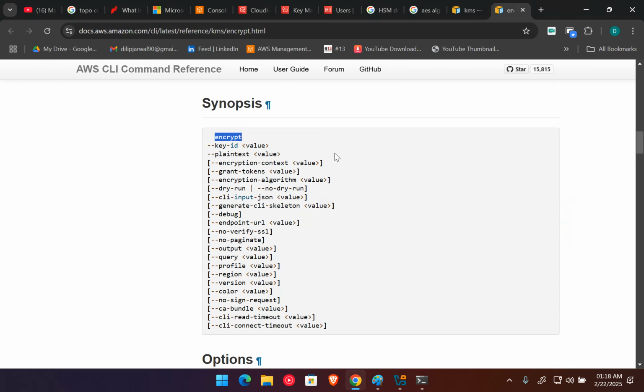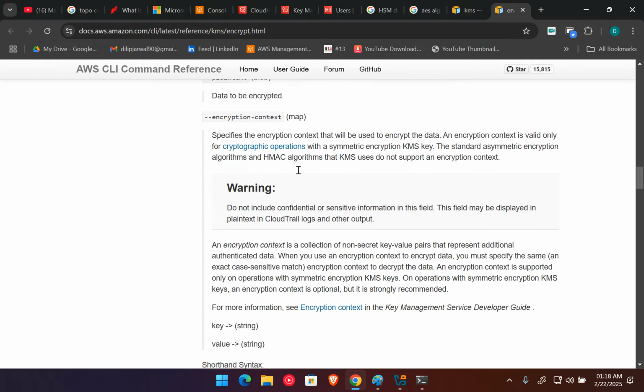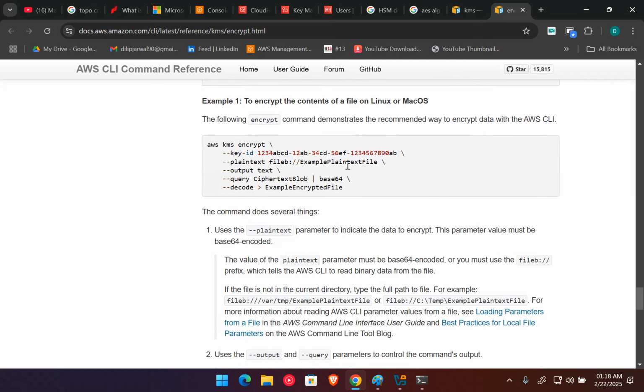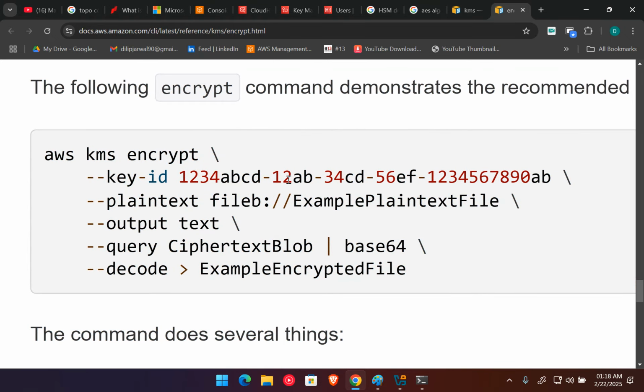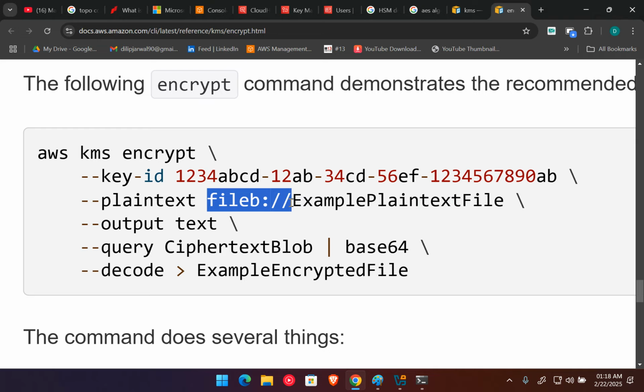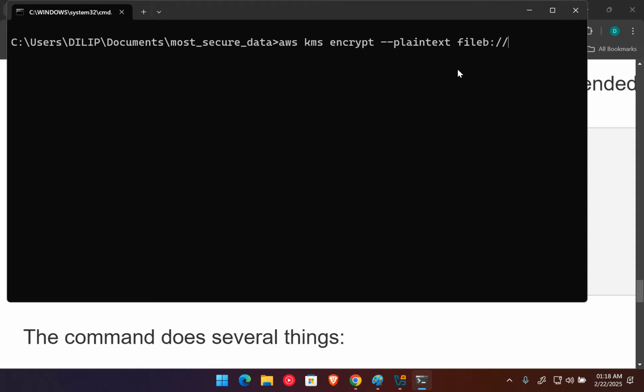So let me use kms encrypt, and then we need to give the key ID and the plaintext, meaning the text we want to give. They also give you an example of this command. So we use the plain aws kms command, and then hyphen-hyphen plaintext. If you want to pass a file, this is the syntax for passing the file. Let me copy it here: fileb://, and the file name you have to pass, like hello.txt.